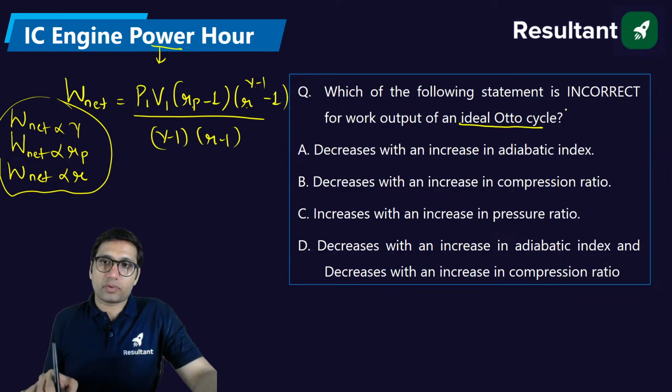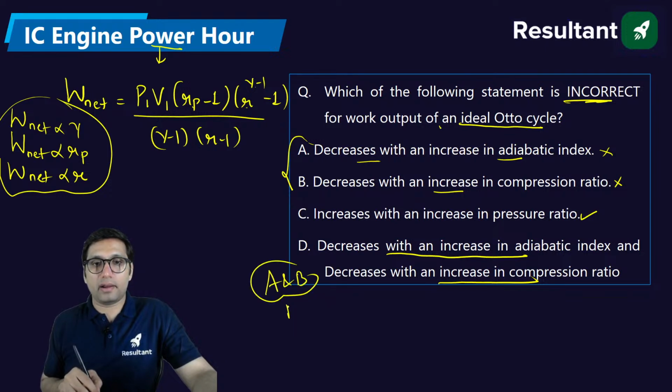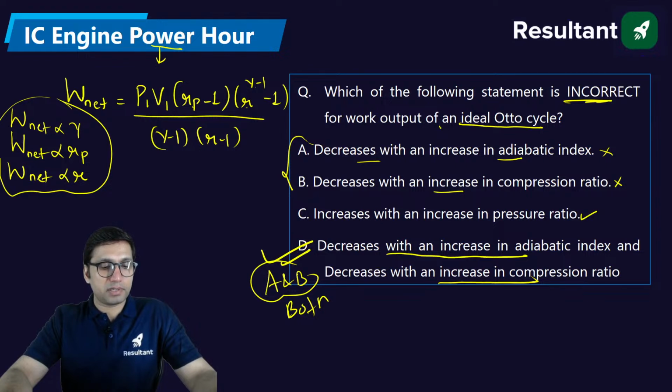So the right answer for this question: which of the following is incorrect? They are not asking about the correct, they are asking about the incorrect. Work output of an Otto cycle decreases with increase in adiabatic index. This is incorrect. Decreases with the increase in compression ratio. This is incorrect. This is correct. But a question cannot have two answers. It decreases with an increase in adiabatic index and decreases with the increase in compression ratio. This is basically a combination of A and B. A and B both are written here. So you want both A and B to be the answer for this question, but you can find this answer in option D.